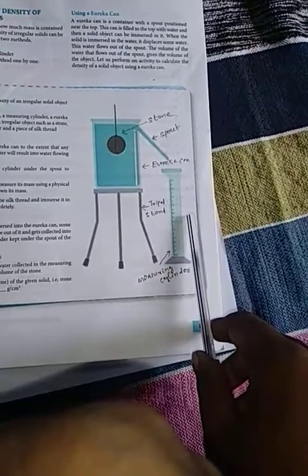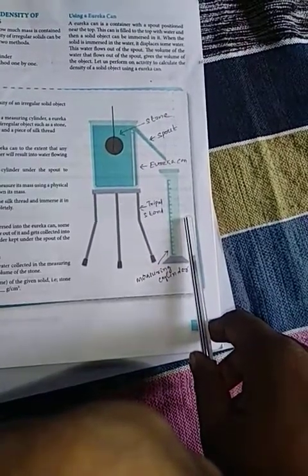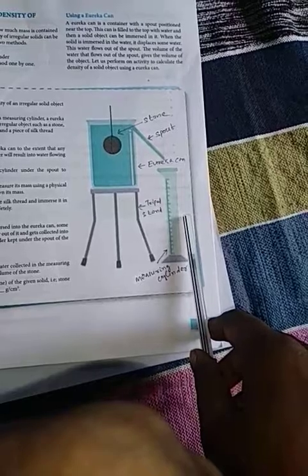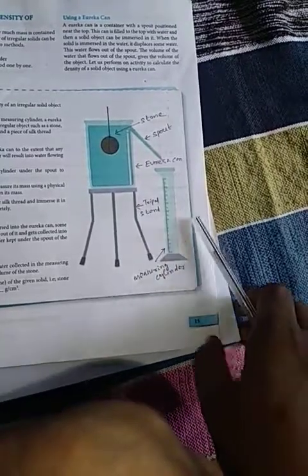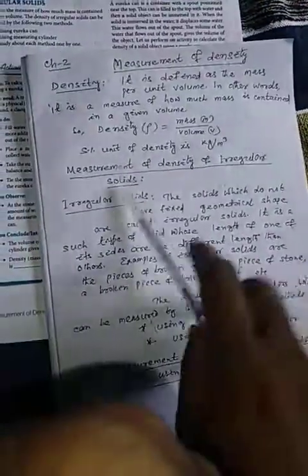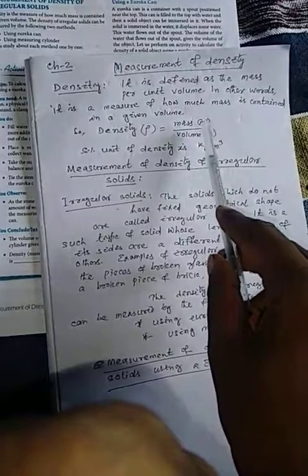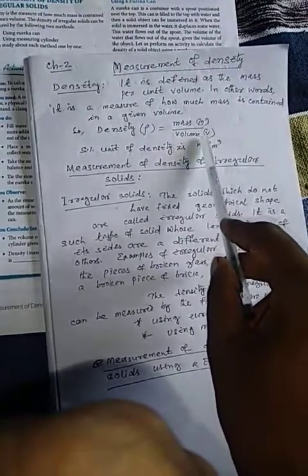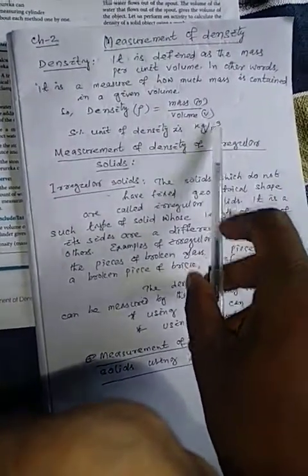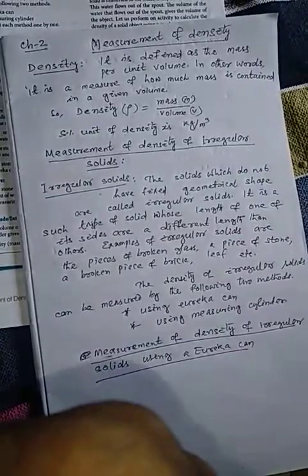Now density of the given solid is, you know that density is equal to mass by volume. The formula to calculate the density is mass by volume. Now divide the mass by the volume, and this gives the density of the irregular solid.